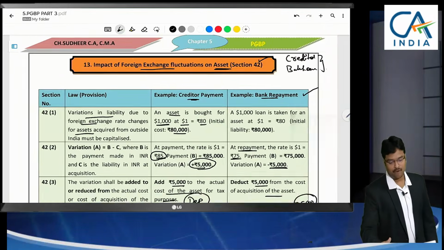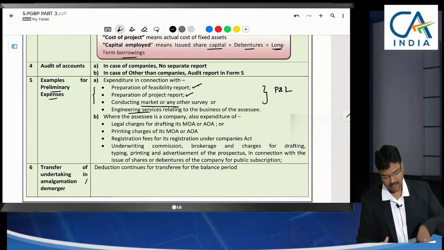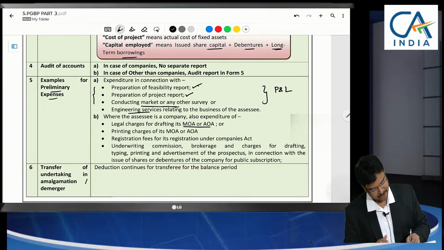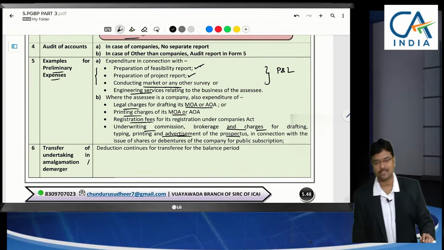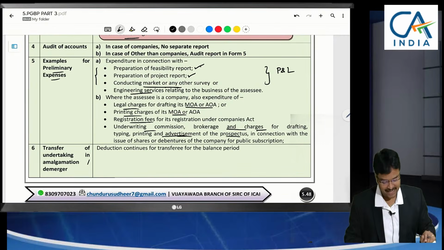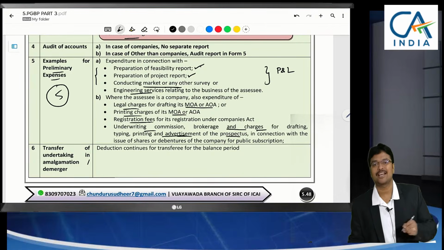So sections 42, 43 and 44 we are discussing right now. For companies, memorandum and articles legal charges, memorandum and articles printing charges, registration fees, underwriting commission, brokerage, all these are expenses for prospectus, for public issue if they release any prospectus. All these will be regarded as preliminary expenses which are deductible in 5 installments.